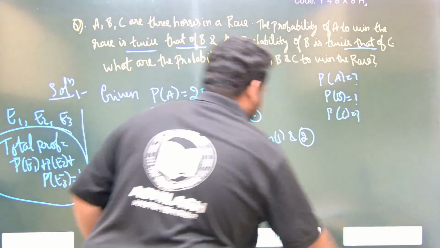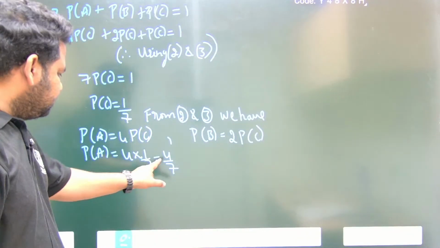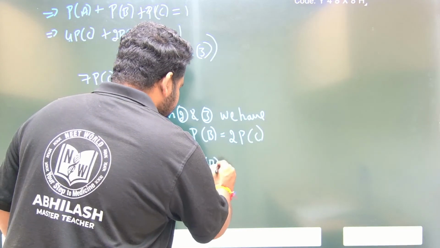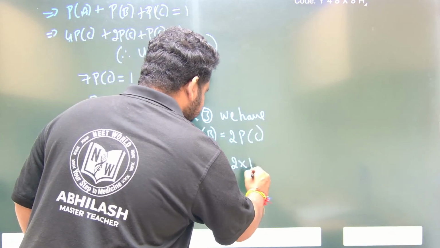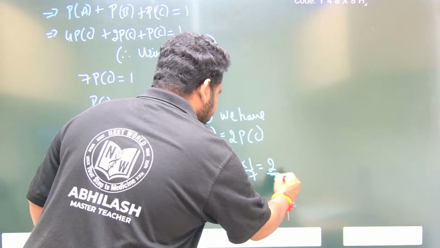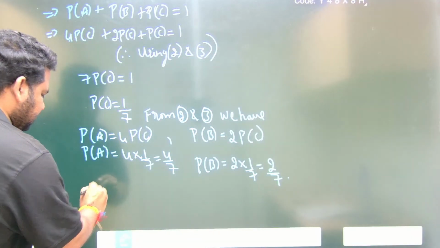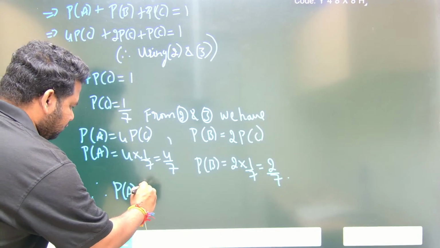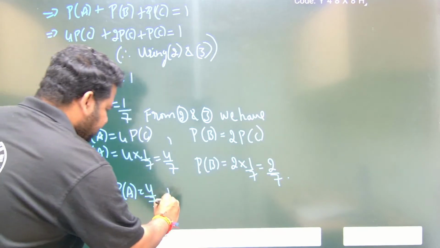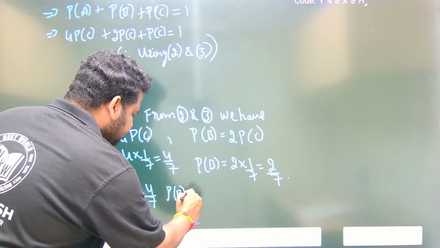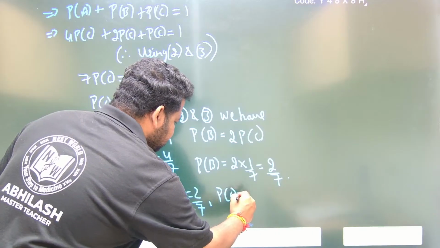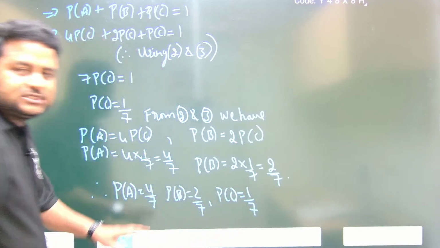Now see here, 4 by 7 we got as probability of A. Probability of B will be 2 into probability of C, that is 2 into 1 by 7, that is 2 by 7. Now write down, therefore in the final answer, probability of A is equal to 4 by 7. Probability of B is equal to 2 by 7. Probability of C is 1 by 7.